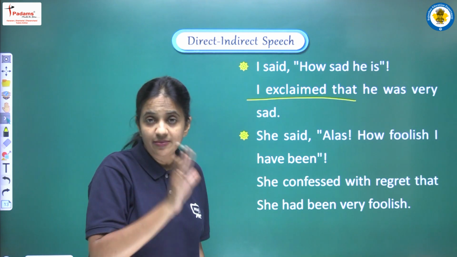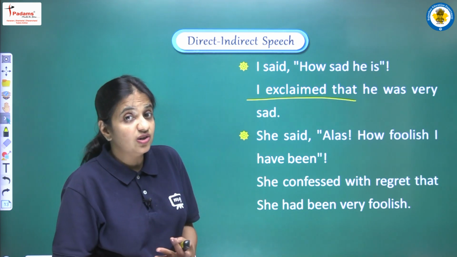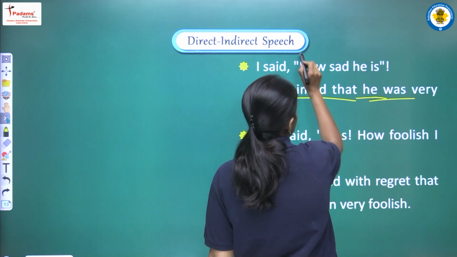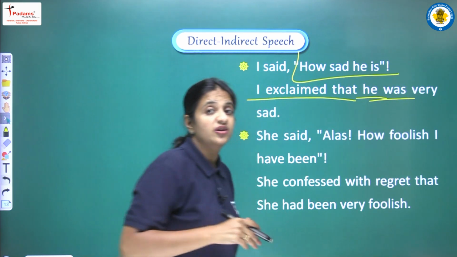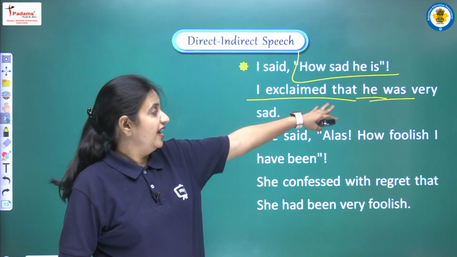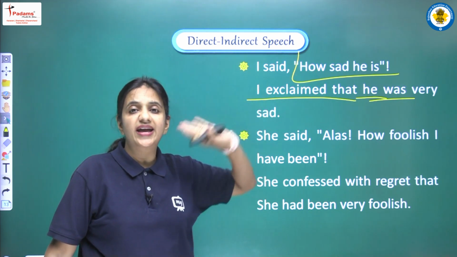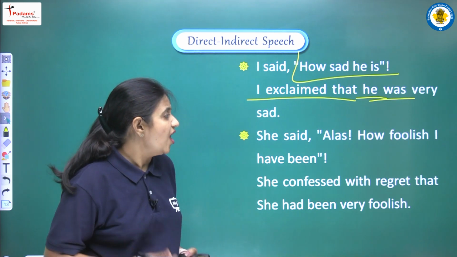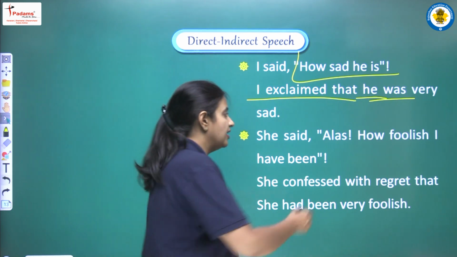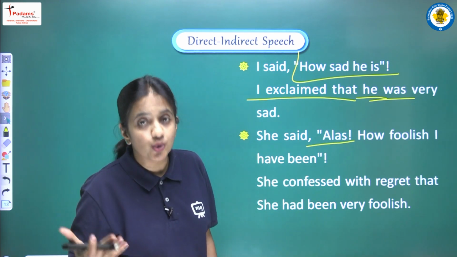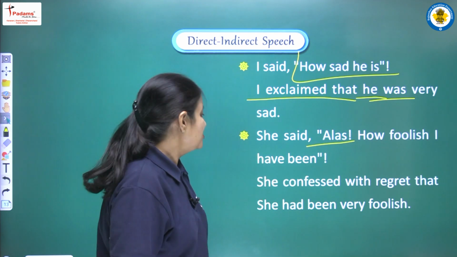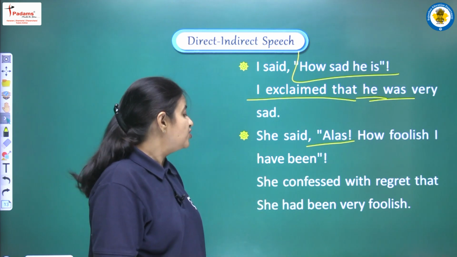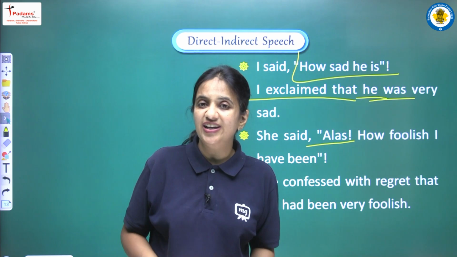Now हमें एक exclamatory sentence को convert करना है assertive sentence में. So उसके लिए हमें subject भी चाहिए, हमें verb भी चाहिए. So उसके according हम sentence के structure में change करेंगे. So we can write that he was very sad. Next is, she said, alas, how foolish I have been. Alas is a word that expresses sorrow, that expresses sadness. So here we are writing, she confessed with regret that she had been very foolish.